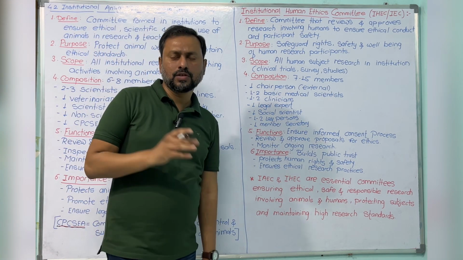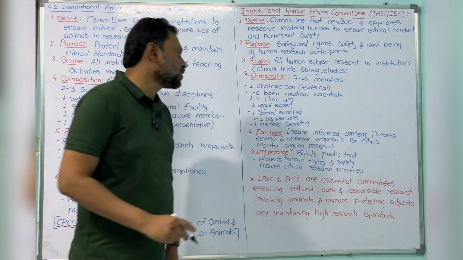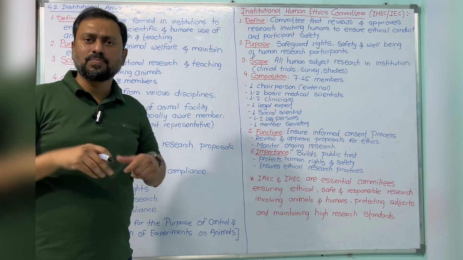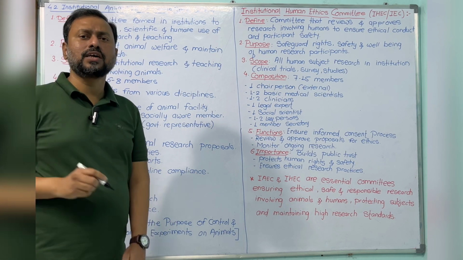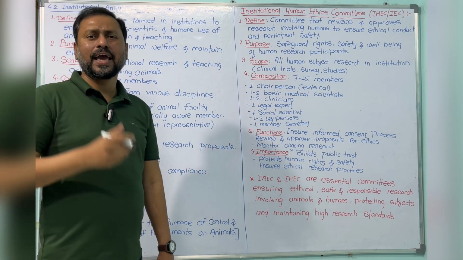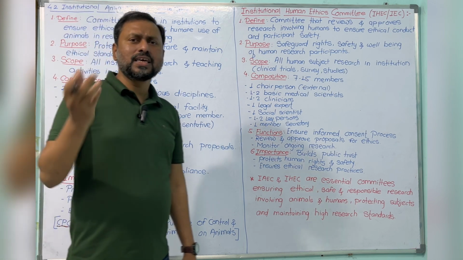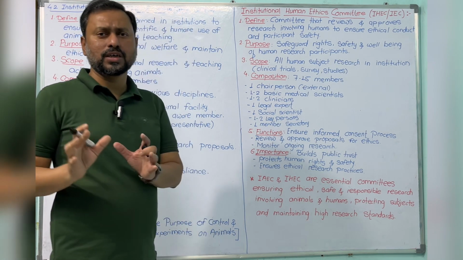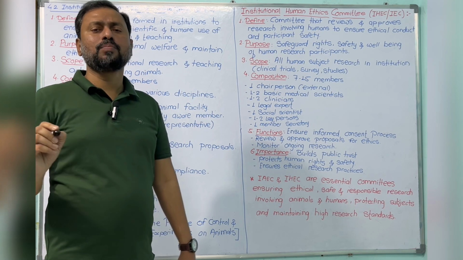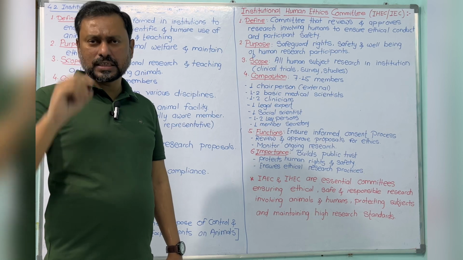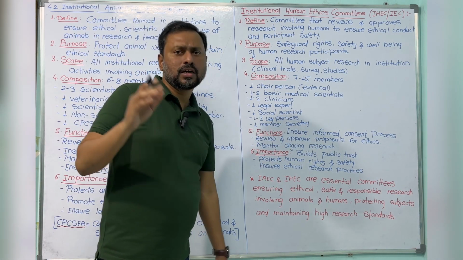Next are the functions. What are the functions of this IEC? Ensure the informed consent process. Whenever participants are used, whether their consent is taken or not, and whether their adverse effects during the research work, or anything related to the research work, are properly explained, whether the participant knows or not, whether the participant's signature is there in the consent form, they are ensuring the consent process.